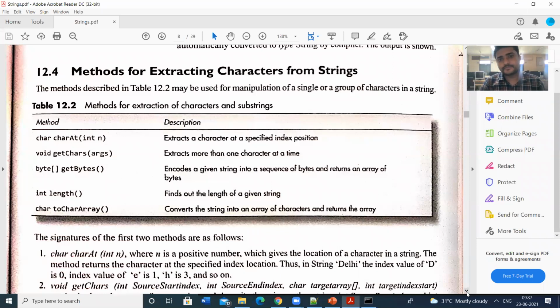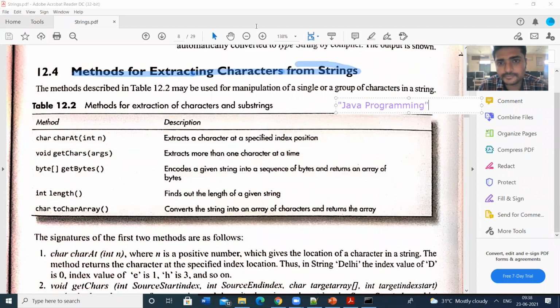The next concept is methods for extracting the characters from a string. We are going to discuss string handling, that means if you have a string, how do you perform some operations on it. The first one is how to extract the characters from a string. Suppose you have the string Java programming. So Java programming is a string, and we have some methods to extract the characters.